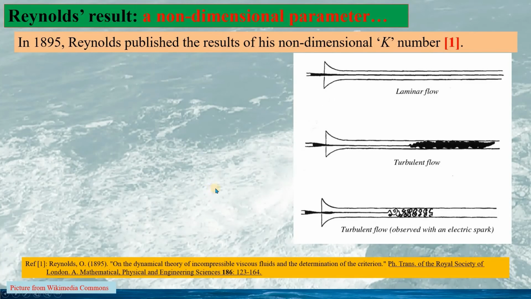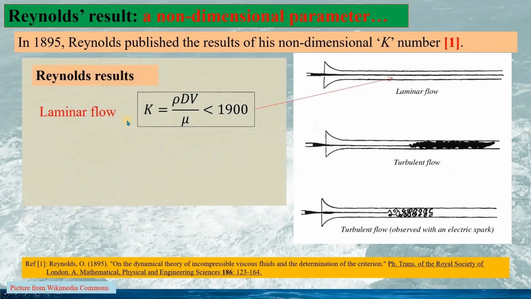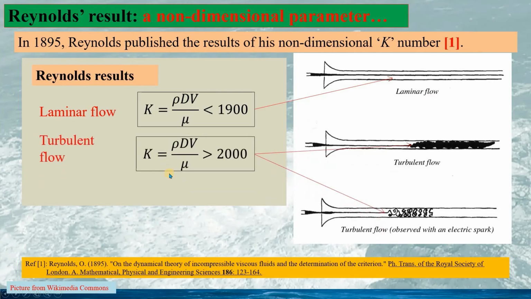In 1895, Reynolds published the result of his non-dimensional K number. For laminar flow, K should be smaller than 1900. See this laminar flow. And the turbulent flow, when K is larger than 2000, see the turbulent flow this and here. And in between, the flow is in transition.